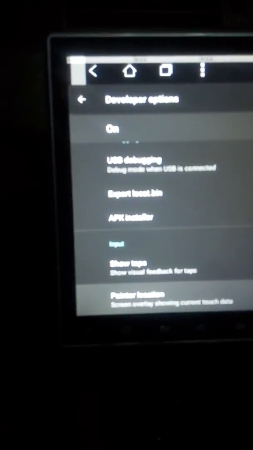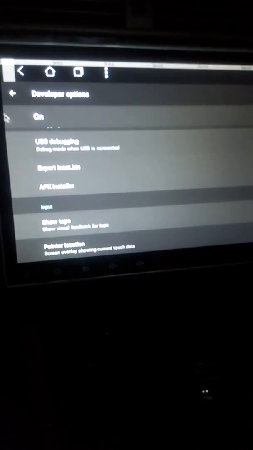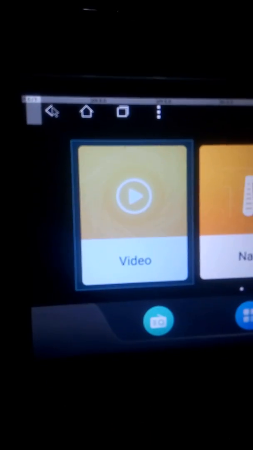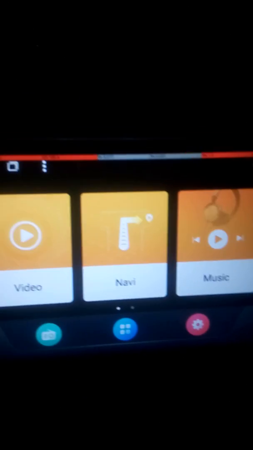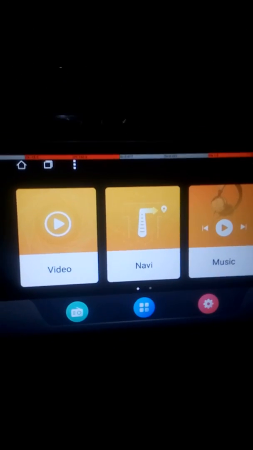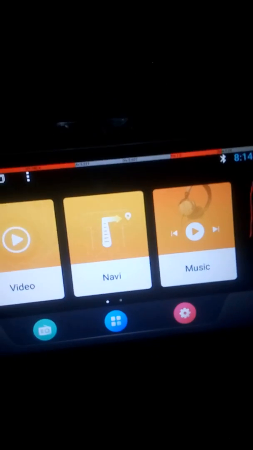Second, okay, it says show taps and pointer location, you turn it on and you go back. If you see, when I turn these options on, I can see my clicks by this blue cross, and also my taps. So if your screen touch area is messed up, you can know by that.